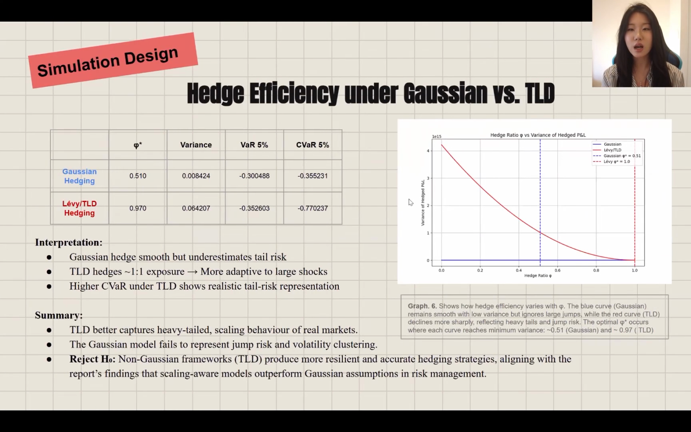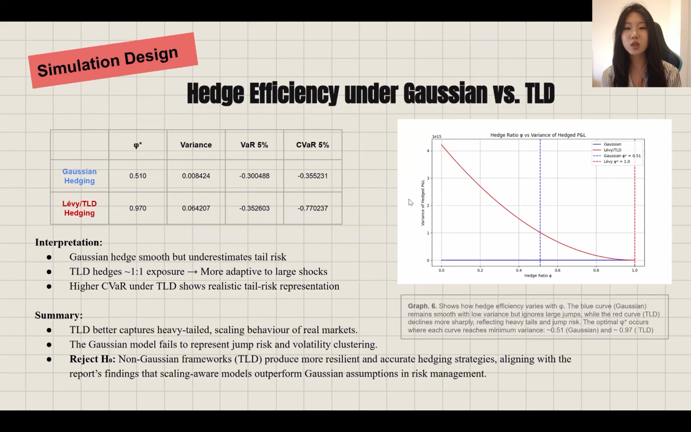Using 20,000 simulated price paths, our results showed that the Gaussian hedge ratio was about 0.51, while the TLD ratio was 0.97. At first glance, the Gaussian model seems smoother with lower variance, but that's misleading as it ignores tail risk. The TLD hedge shows higher variance because it recognizes extreme price movements that actually happen in markets.